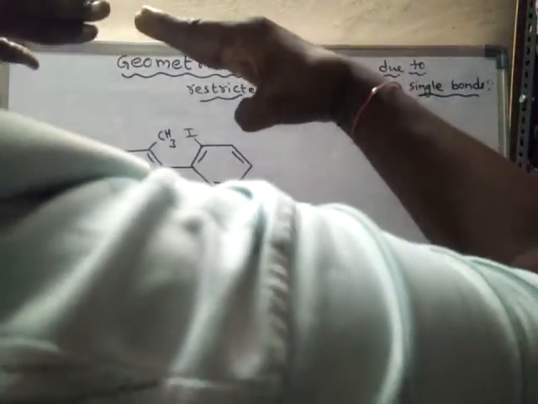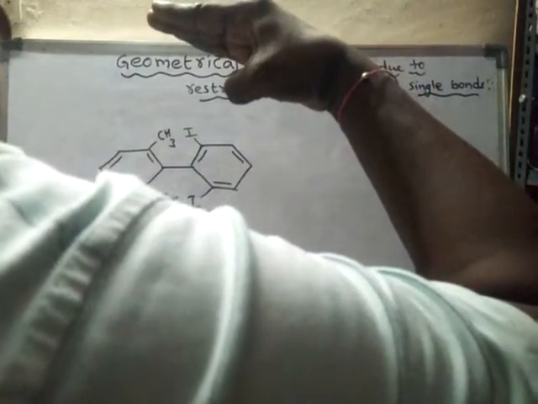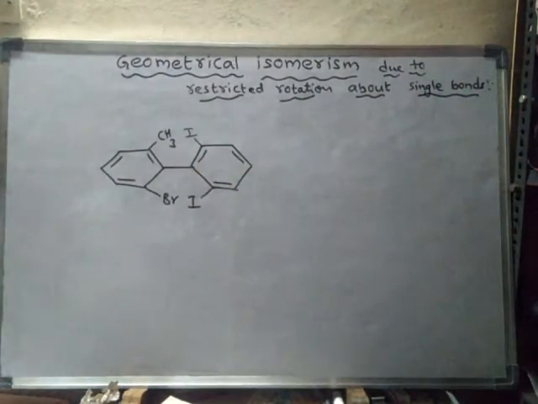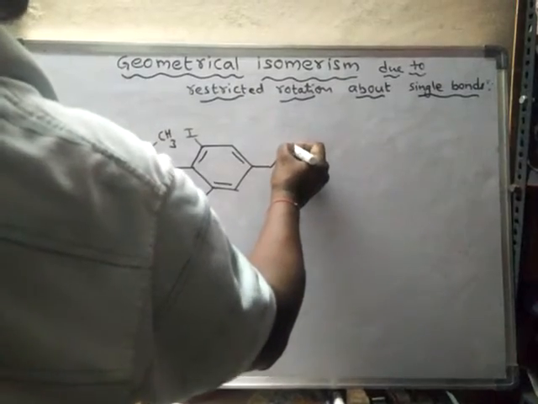One of the rings will be arranged perpendicular to this one. So now this ring and this ring are perpendicular to each other. Here another ring.